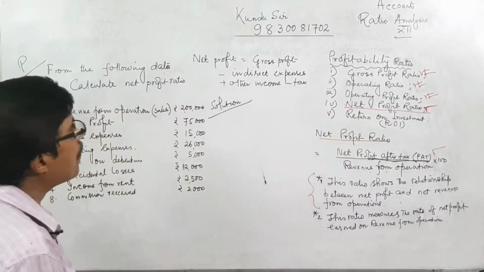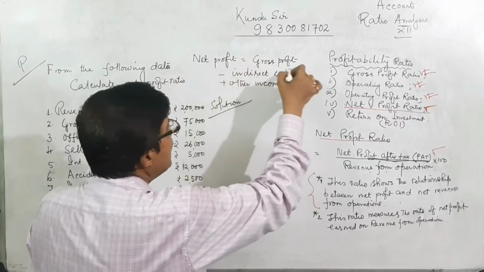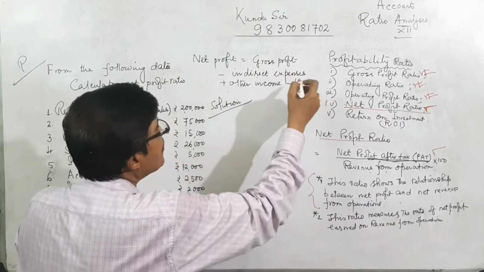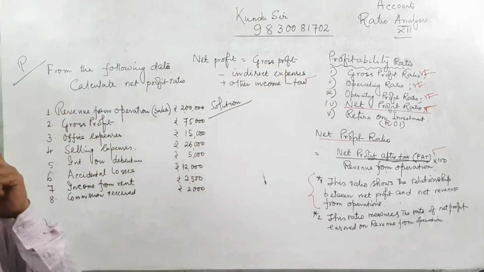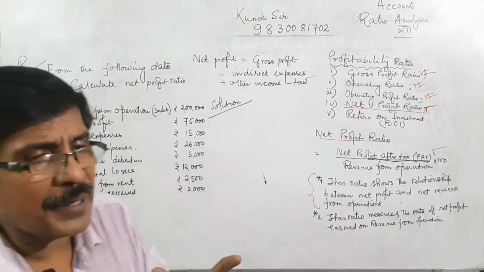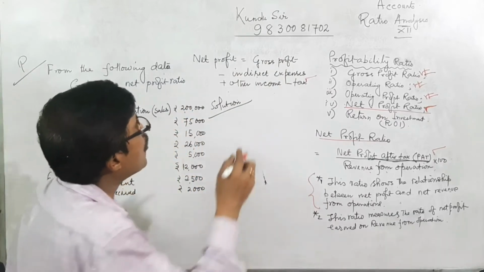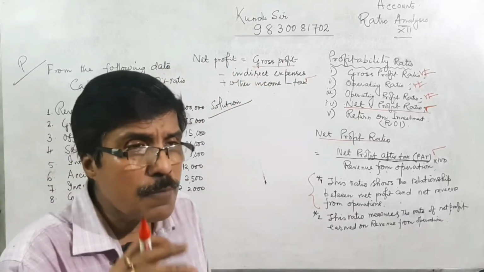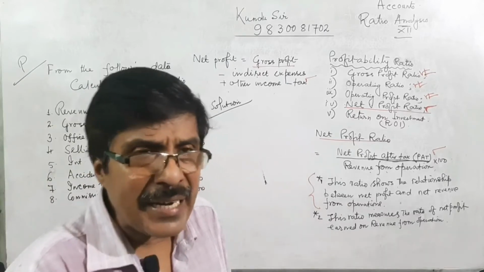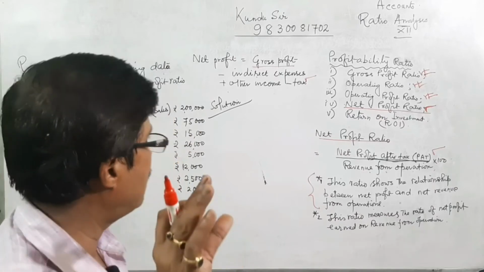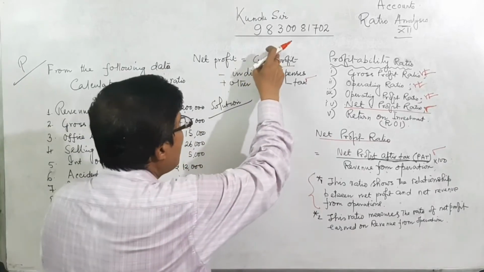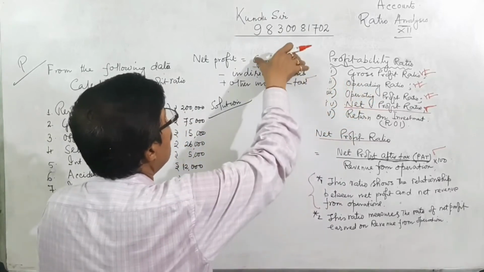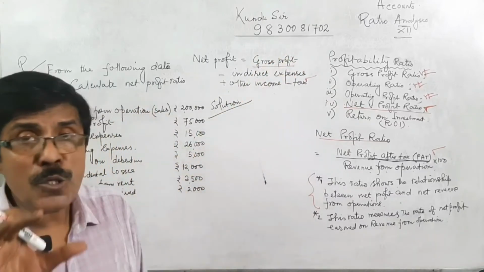What is net profit? Gross profit minus indirect expenses plus other income minus tax. What is gross profit? Revenue from operation minus cost of goods sold. That means revenue from operation minus cost of goods sold, the direct cost related to operation. From revenue, if you deduct the direct expenses, we get the gross profit.